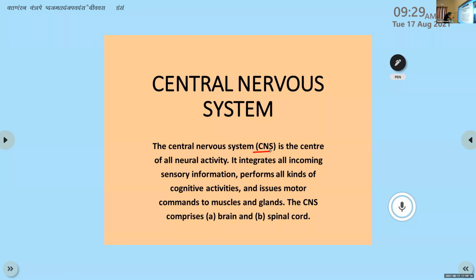And who relays these motor commands to muscles and glands? Which part of the nervous system? The nerves. That is a part of which nervous system? Peripheral nervous system. So the order is given by the CNS and it is executed by the PNS.